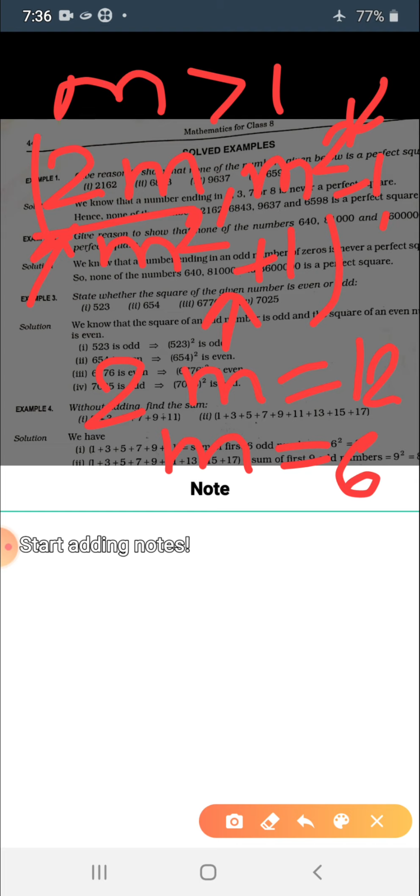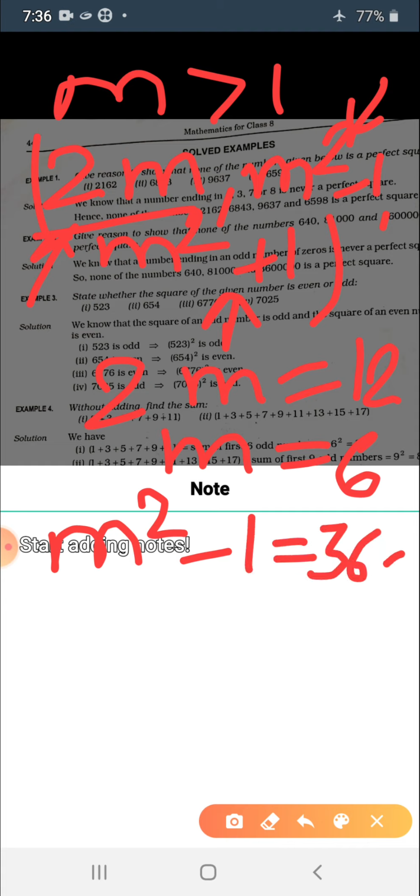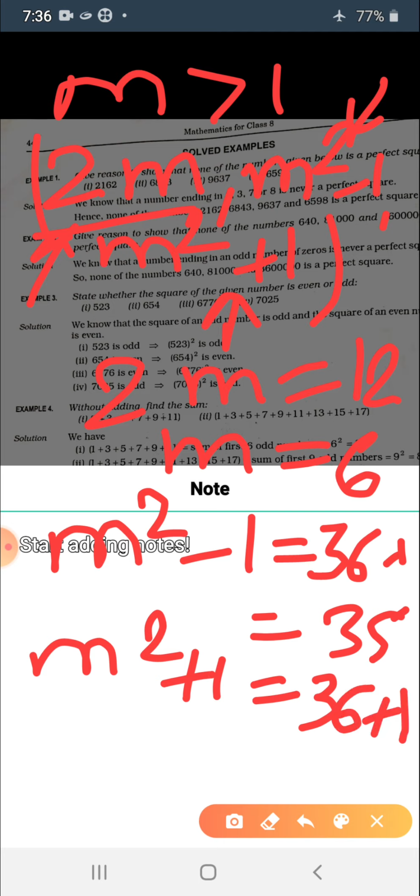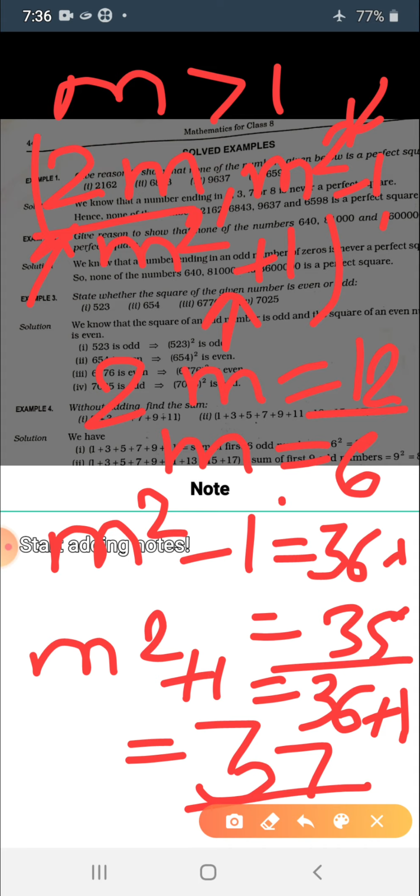Now you can find the other numbers, that is m square minus 1, which is 36 minus 1, which is 35. And m square plus 1 equals 36 plus 1 equals 37. So the numbers that form the Pythagorean triplet are 12, 35 and 37.